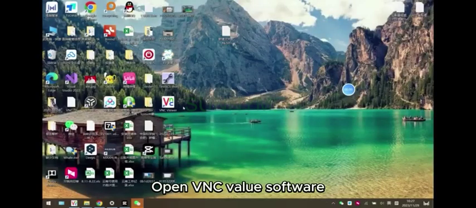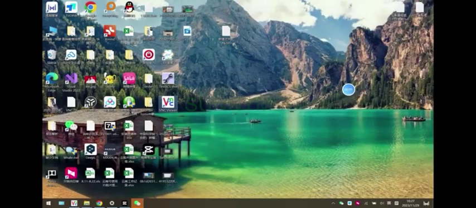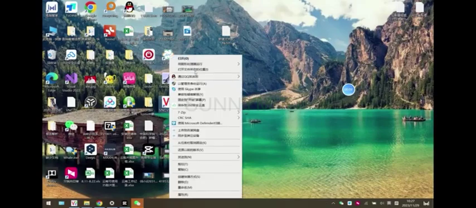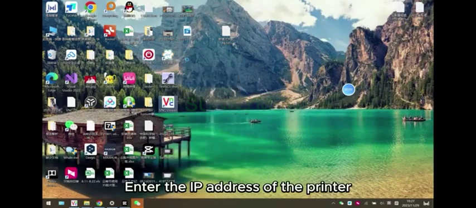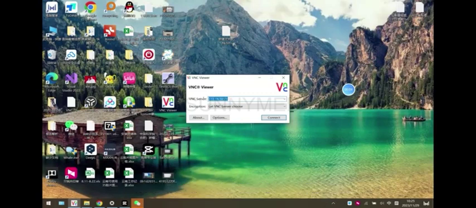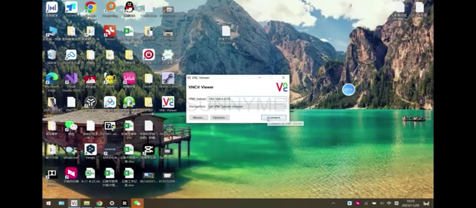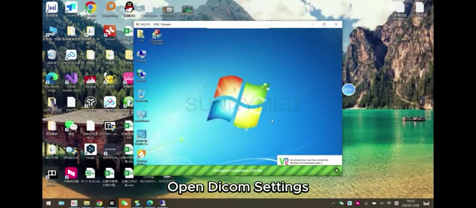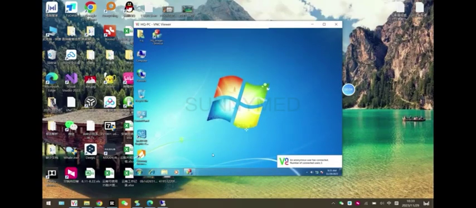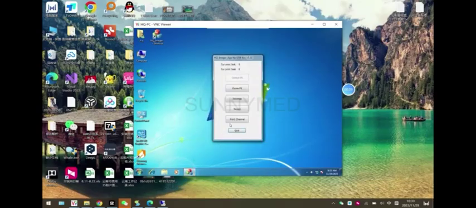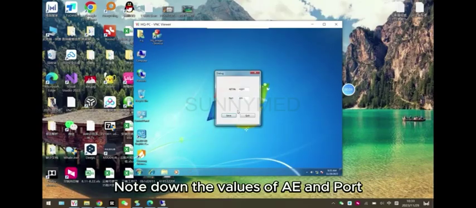Open VSE Value software. Enter the IP address of the printer. Click Connect. Open DICOM settings. Note down the values of AE and port.